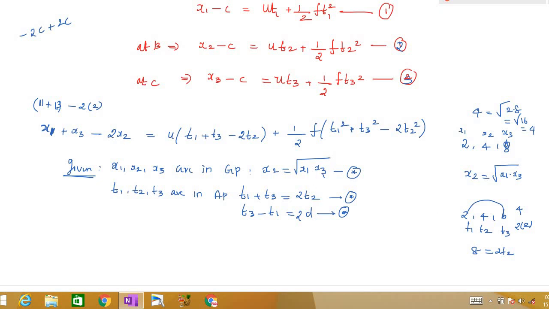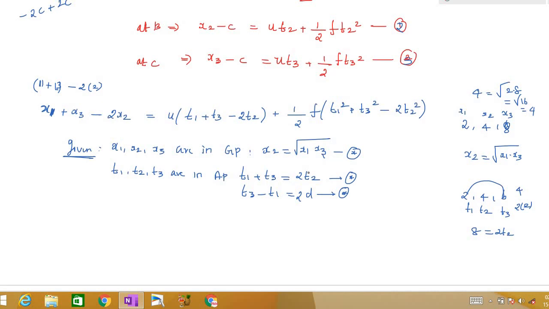Now I'll keep x1 plus x3 as it is. In place of x2, I'm going to write square root of x1 into x3.